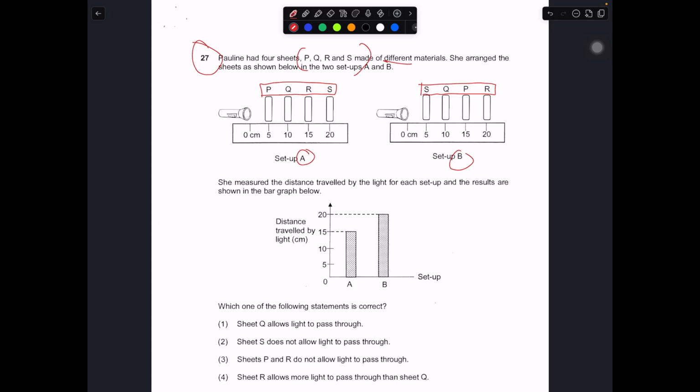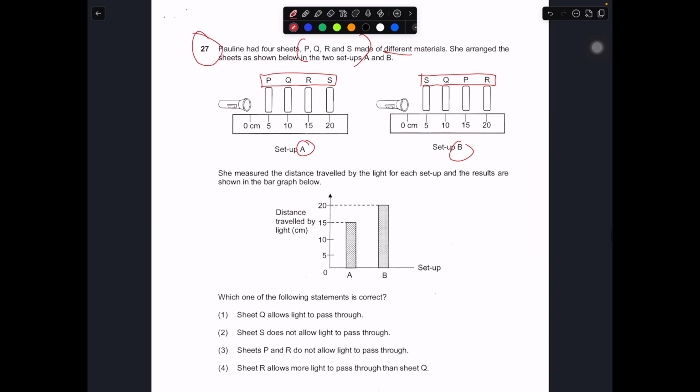Okay, so she measured the distance traveled by the light for each setup, and the results are shown in the graph below. So let's take a look at A first. For this kind of question, you know that A travels 15. That means the light actually hit here, then did not move at all. So over here, that means this one is opaque and blocks light. That's why the light cannot go to S, cannot reach 20. So this part is opaque. We already know that R is opaque, so I'll put it here. R is opaque.